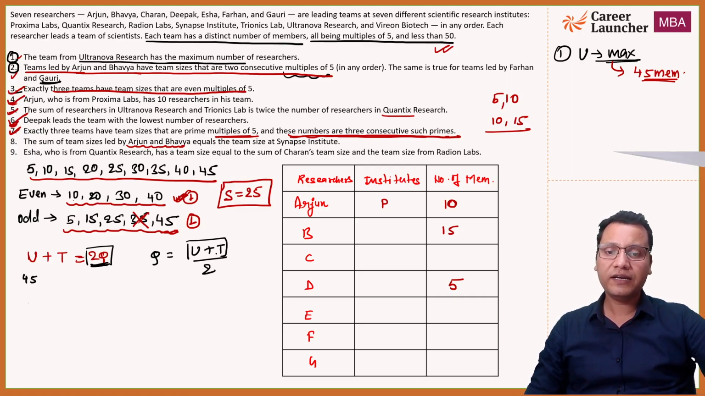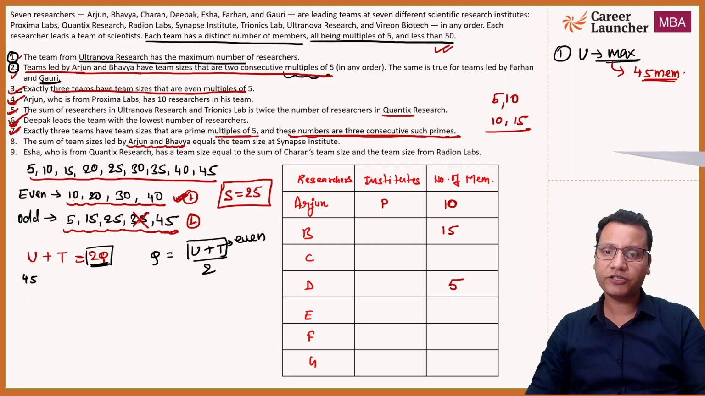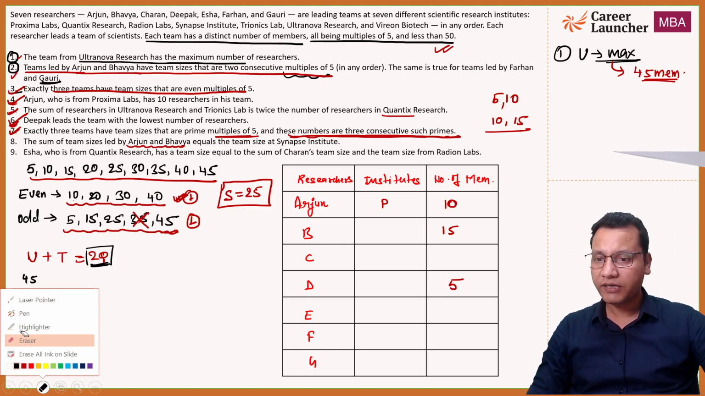So u plus t has to be an even number, और ये fractional और ये even number इसलिए बोल रहा हूँ क्योंकि ये odd होगा तो q का value fractional आ जाएगा. The number of members cannot be a fraction. आधा लोग नहीं हो सकता है, 5.5 लोग नहीं हो सकता है, 3.5 लोग नहीं हो सकते हैं, right? So this u plus t has to be an even number, right? अगर even number है तो we'll put some possibilities. चलो सारे possibilities देखते हैं.